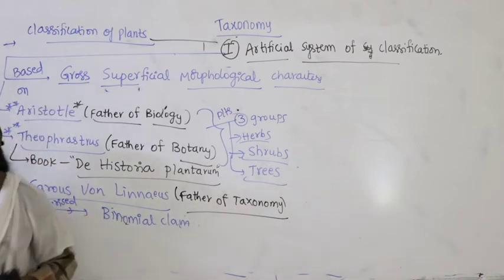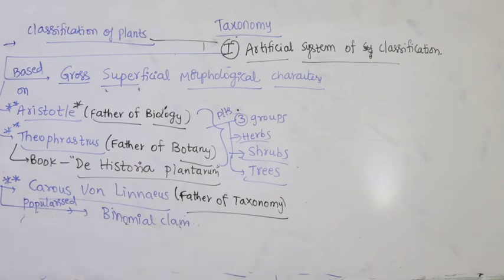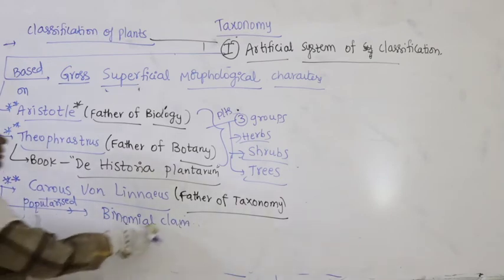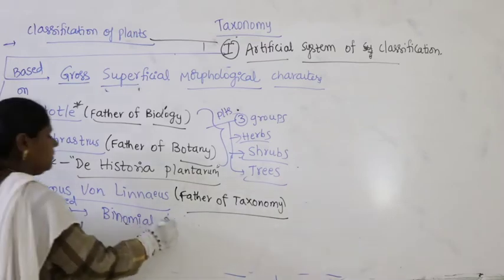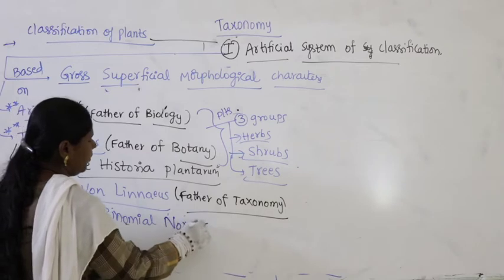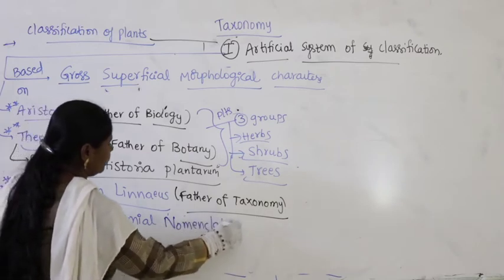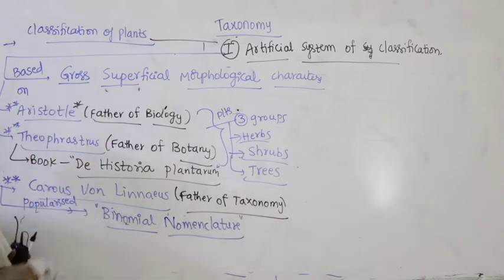Binomial nomenclature. So, he is the one who popularized binomial nomenclature. You know binomial nomenclature, right? So, every plant has a scientific name which has bi, meaning two words, genus name and species name.